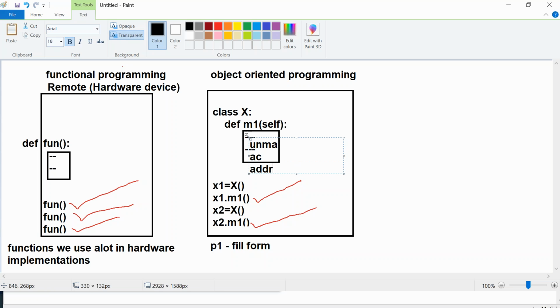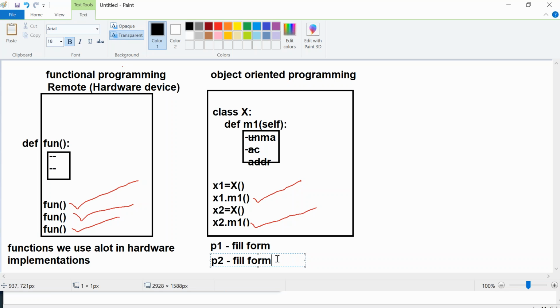So basically all 10 or 15 parameters you are trying to read. P1 is person one filling the form, that is object one. So x1.m1 means first person data is getting filled. Now P2, a second person, will come and also fill the form, because he also wants to enroll in that bank and create an account. So P1 form filling, P2 form filling.